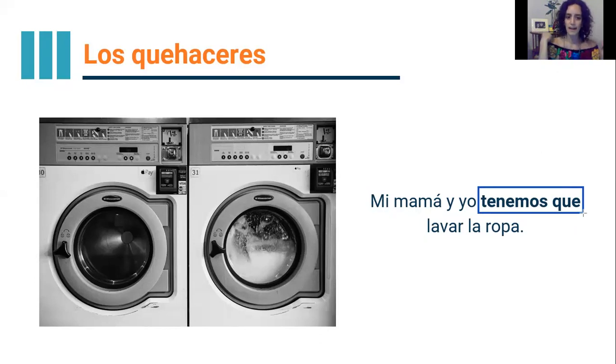So what is la ropa based on this image? Piénsalo. And again, what are we expressing with this tenemos que? Normalmente, lavar la ropa, doing that action, is that something we normally want to do or no? Think about that. And what is tenemos que expressing? Okay, vamos a ver.